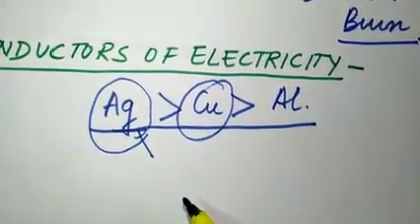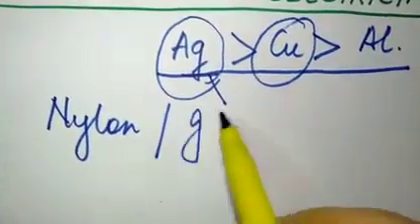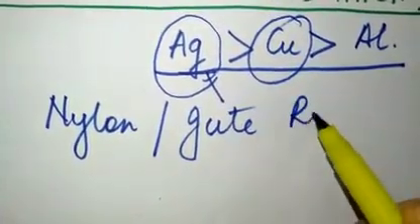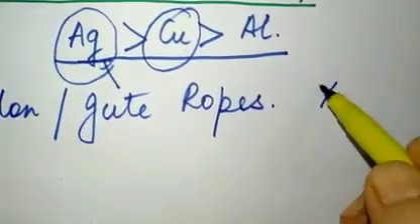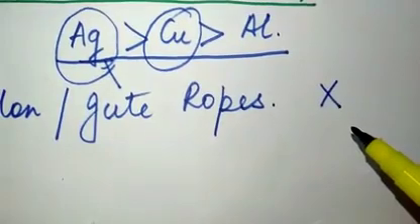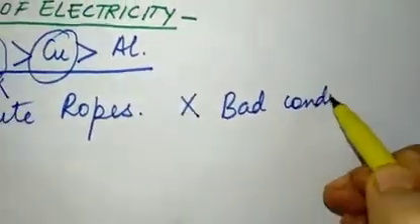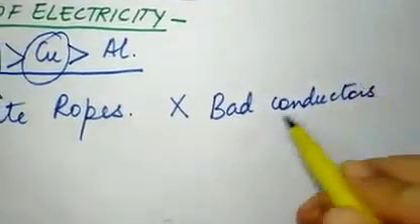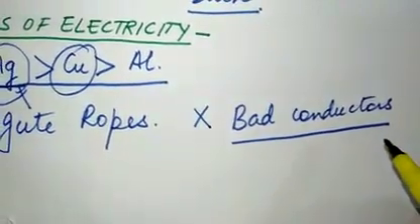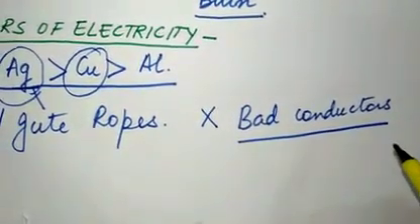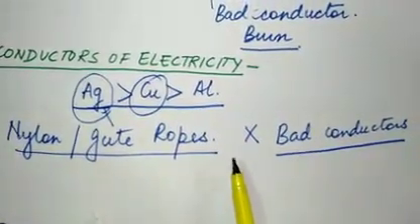And there is one more question in your book: can we use nylon or jute ropes for conducting electricity? So again, the answer is no. Why? Because nylon and jute are bad conductors of electricity. Bad conductors of electricity means that they will not allow the electricity to pass through them. And if they don't allow the electricity to pass through them, how is the electricity going to travel? So nylon and jute ropes cannot be used for making wires.